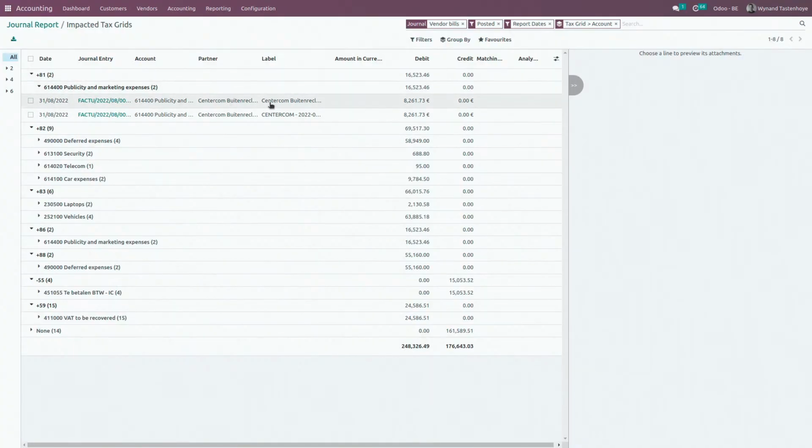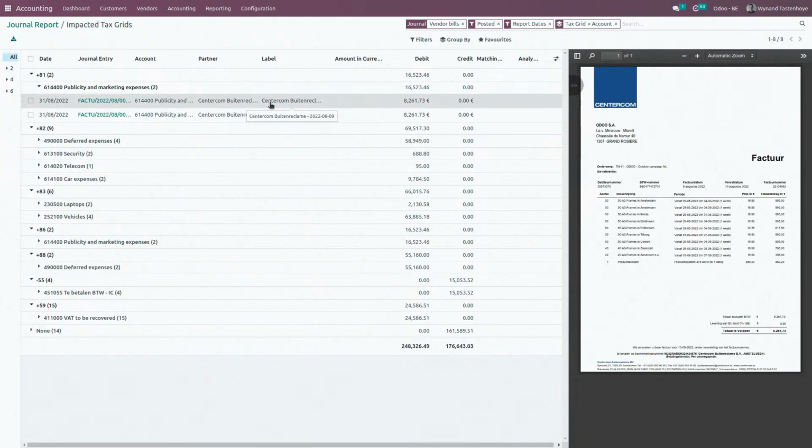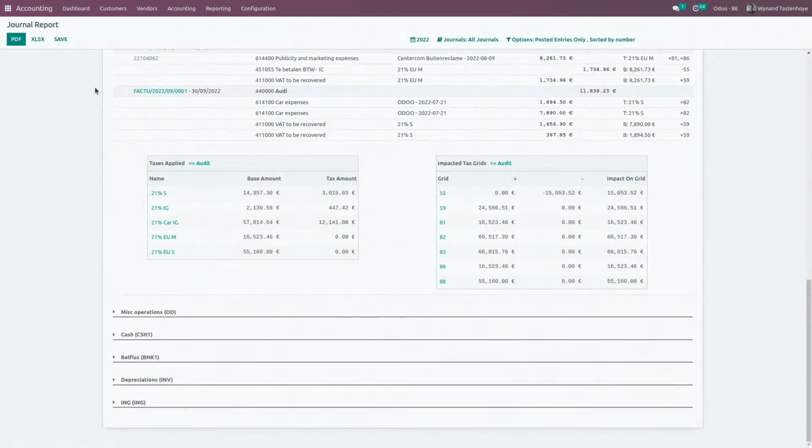You have all the information, and even the image itself, if you click on there, you will see the image at the right side. So basically, if you're not sure, you want to verify in this audit report, you can dive into every single grid, see what was the base amount, what was the VAT amount, and what was the corresponding invoice. So let's go back.